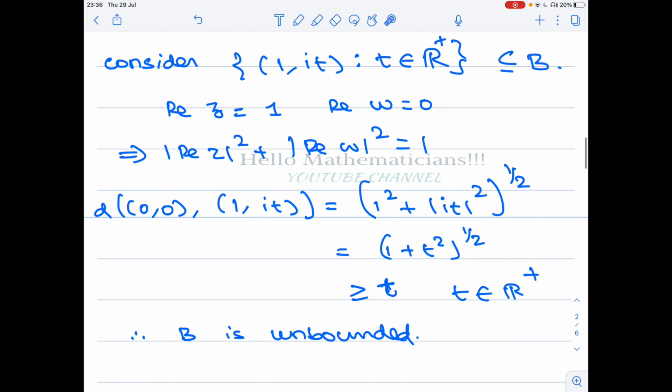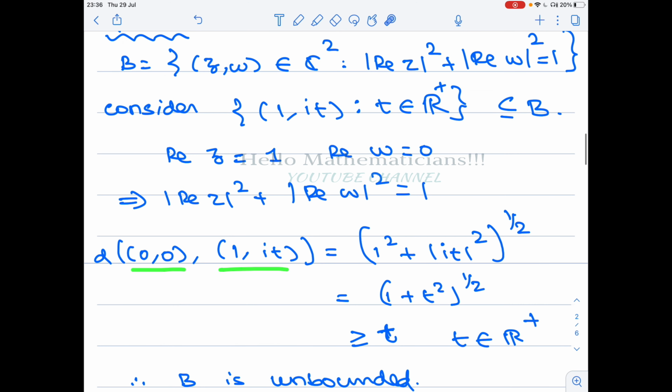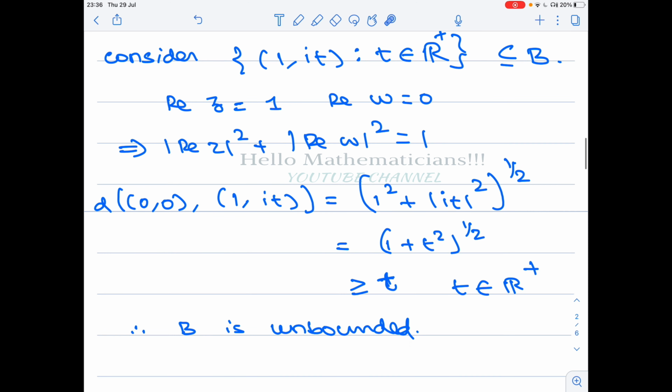Let's calculate the distance from 0 to these points (1, it). So basically you get (1 square plus modulus of it square) whole power 1 by 2. The modulus of i is 1, so you can just leave it. So (1 plus t square) power 1 by 2 is greater than or equal to t. Therefore, you get this whole thing is greater than or equal to t.